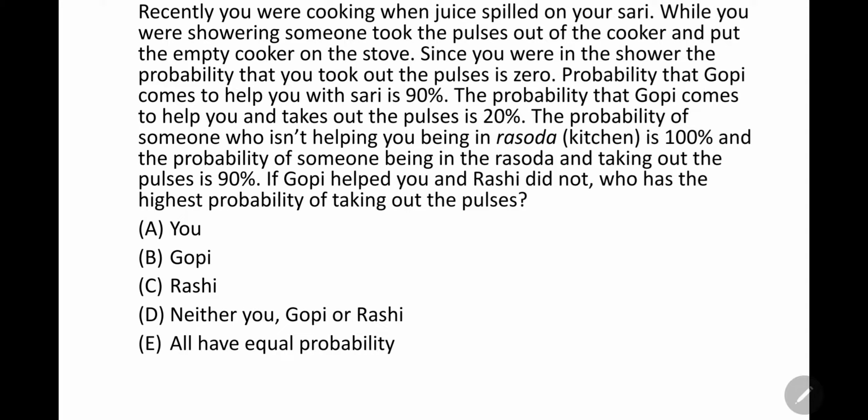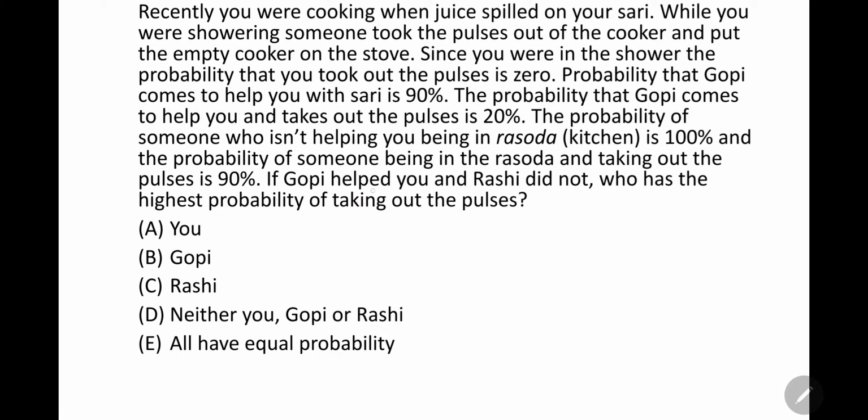Probability that Gopi comes to help you with the sari is 90%. The probability that Gopi comes to help you and takes out the pulses is 20%. The probability of someone who isn't helping you being in the rasoda, which is the Gujarati word for kitchen, is 100%, and the probability of someone being in the rasoda and taking out the pulses is 90%.